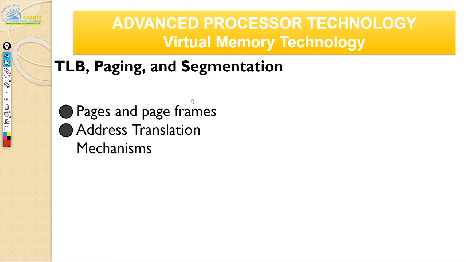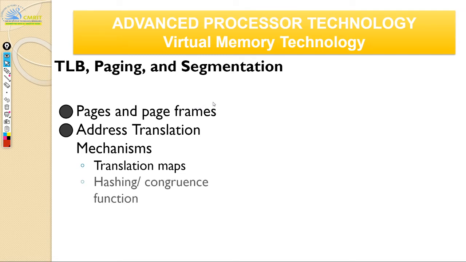Address translation mechanisms. Now you need a translation mechanism, because you have your page frame addresses, that's the physical address, and your virtual memory address. So you need to have a translator. Generally you go through hashing or a congruence function. I think you know what hashing is. You use a hash function to index. Similarly, there's something called a congruence function. It has to do with the generation of pseudo random numbers, and then you do the mapping, similar to hashing.